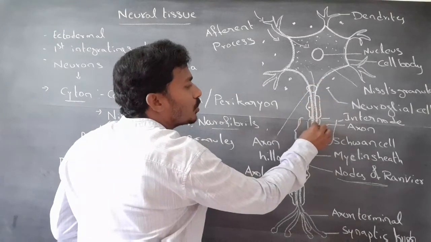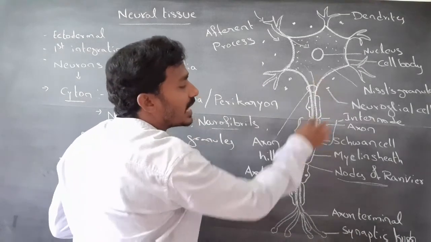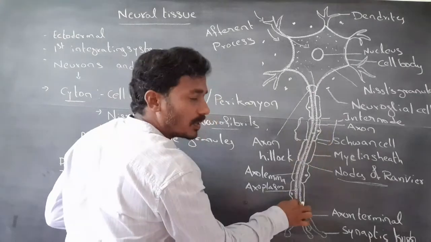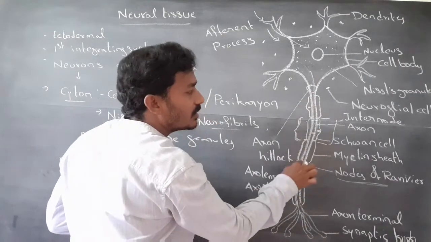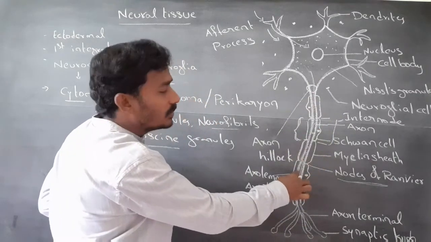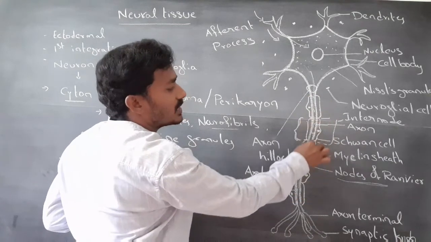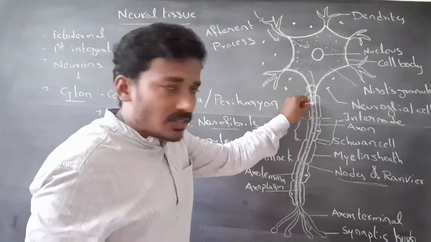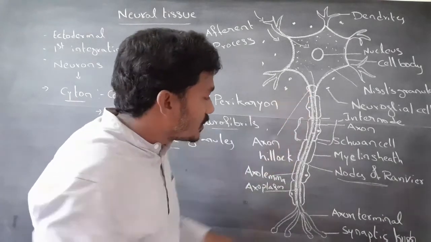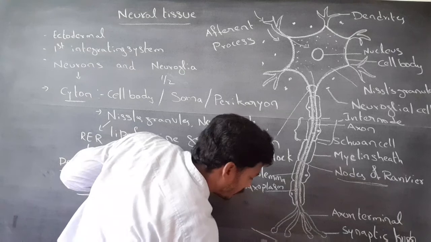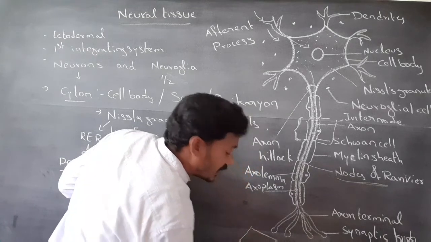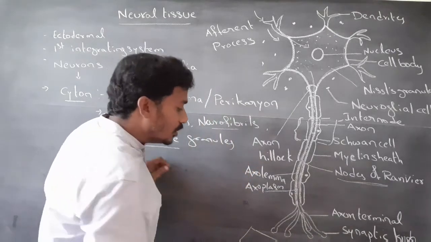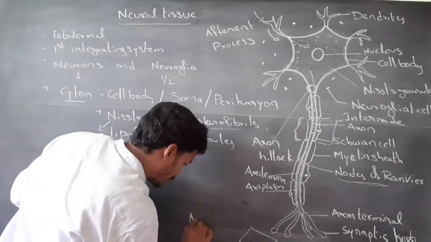Axoplasm contains neurofibrils, but Nissl's granules are absent in axoplasm. Axon transports impulse to other dendrites or the neuromuscular junction.